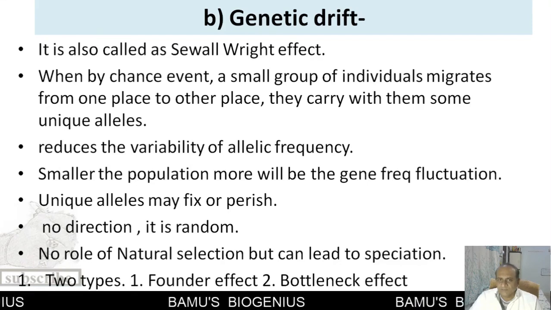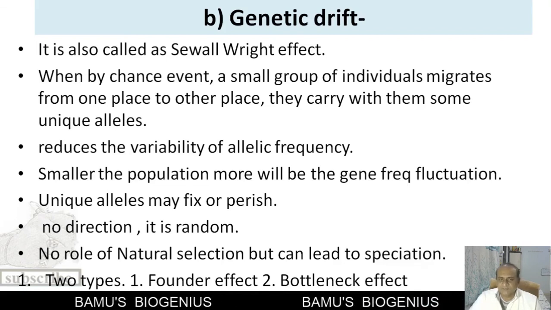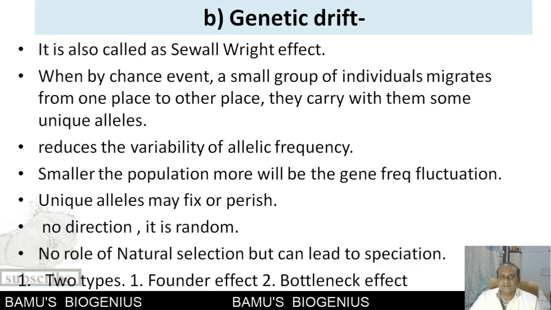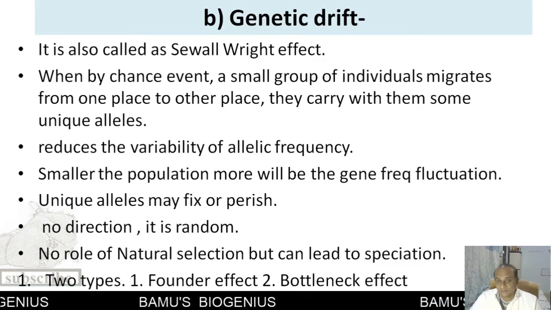Now, when this small group of population carries very few alleles with them, because of the interbreeding, a particular allele is selected, and this particular allele then gives rise to a new kind of organism, or there may be chances of formation of a new kind of organism.